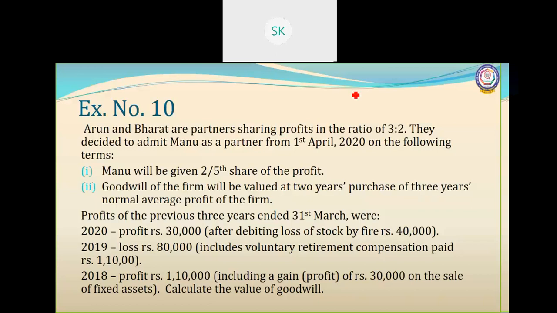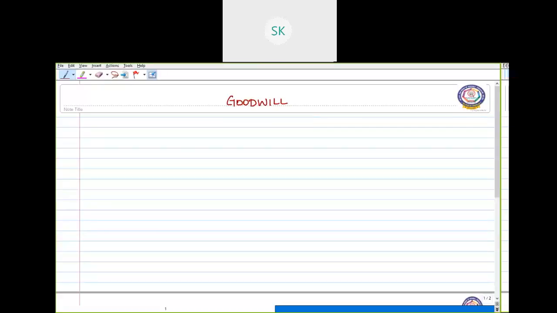Here we have some adjustments which we have to do or include while calculating the normal profit, and with this adjustment we have to find out the average profit and then we have to value the goodwill. Now we will solve the sum.